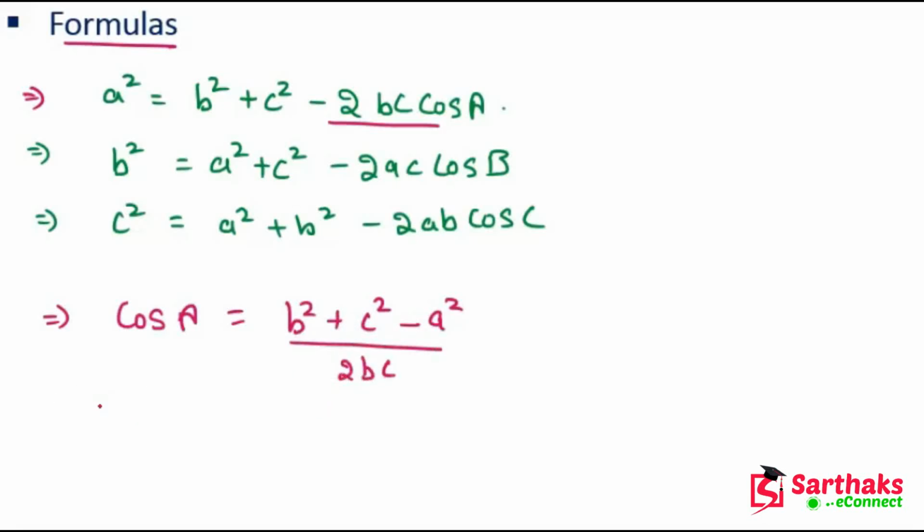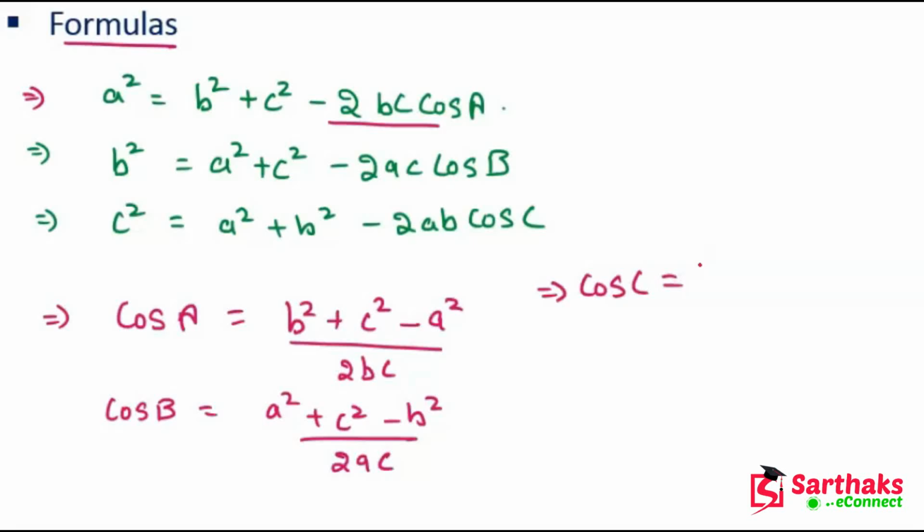Similarly, cos B is a square plus c square minus b square divided by twice of ac, and cos C is a square plus b square minus c square divided by twice of ab. I hope you get this point.